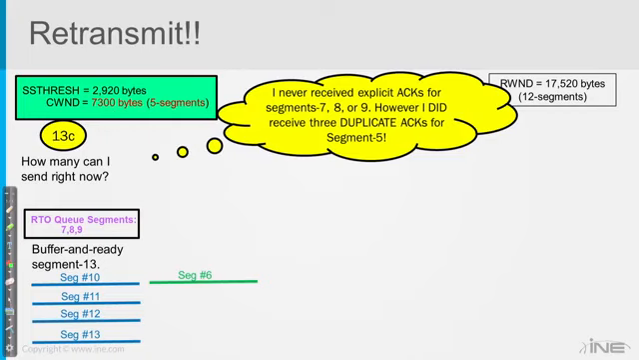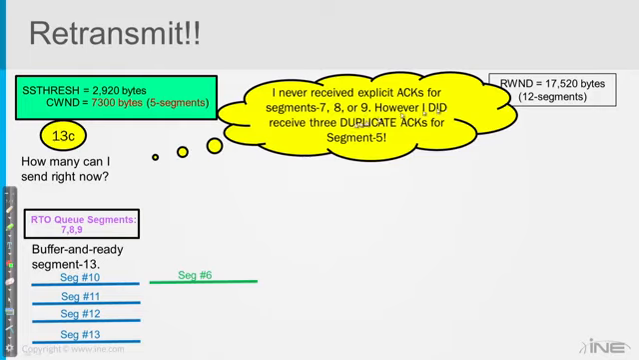I previously said I could send up to 5 segments. Well, yes, if I have no bytes outstanding, if nothing needs to be acknowledged, yes, I could send up to 5 segments. But that's not the case, because right now, look down here in my retransmission queue. There are bytes in flight. Remember, that was the term, bytes in flight are bytes that are out in the world that have not been acknowledged yet. So he says, okay, I never received explicit acknowledgments for segment 7, 8, or 9.